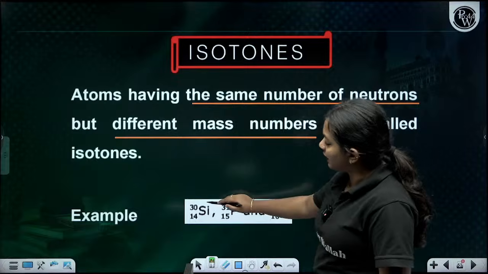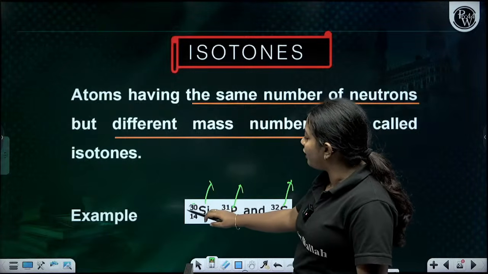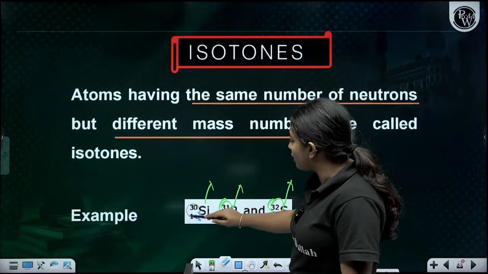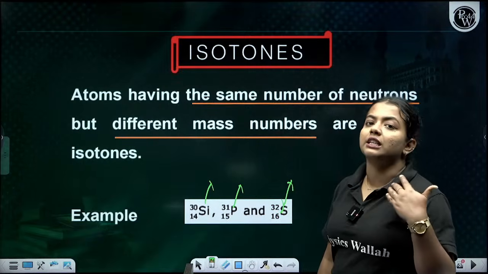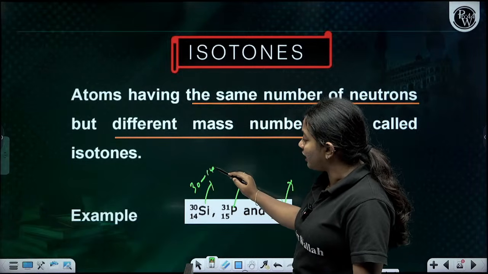For example, silicon, phosphorus, and sulfur. Here everyone has a different mass number and a different atomic number. But when we consider the number of neutrons, it is 30 minus 14, am I right?